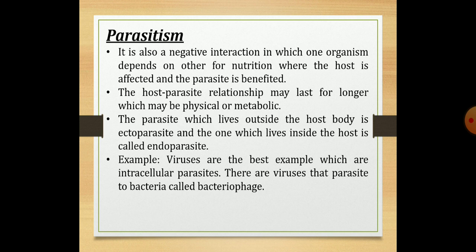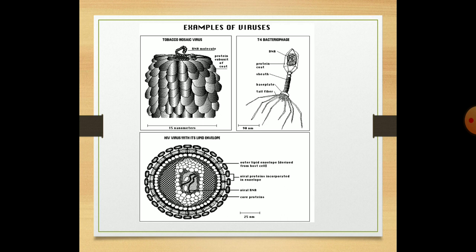Viruses are intracellular parasites, and some viruses that parasitize bacteria are called bacteriophages. This is an example for viruses, that is tobacco mosaic virus, which affects the tobacco plant, and the T4 bacteriophage. The other example is the HIV virus.